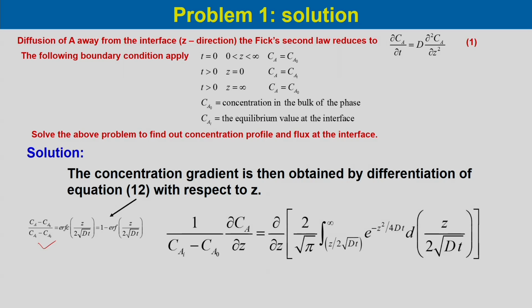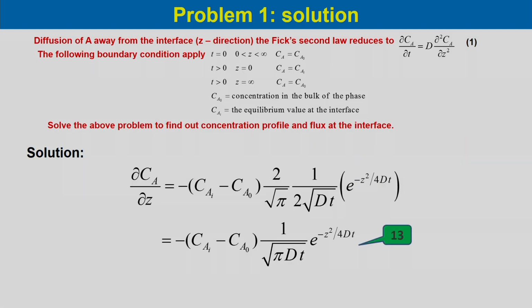Taking the derivative, 1 by (Cai minus Ca naught) del Ca del z would be equal to del by del z of 2 by root pi, integral from z by 2 root over Dt to infinity of e to the power minus z square by 4Dt into d of z by 2 root over Dt.